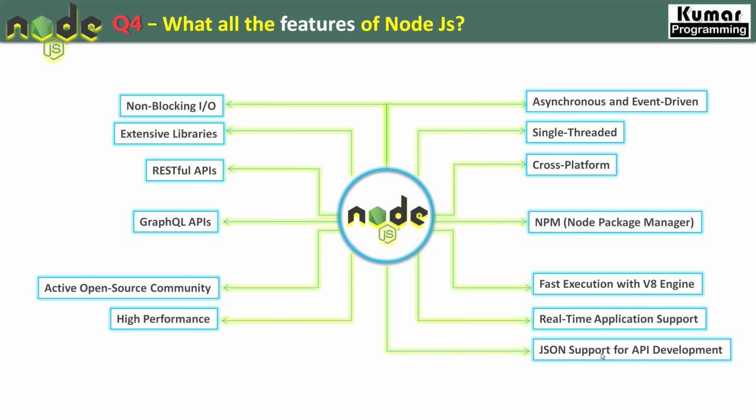Now the very next feature we have is high performance. So Node.js is always known for high performance. High performance because of its single thread, but internally it has worker threads as well. That I will discuss in our upcoming questions, right? And the very next feature is easy to learn. Why easy to learn? Because Node.js is built on top of JavaScript, and if you know JavaScript, then there are no other languages you need to learn. JavaScript is enough to learn Node.js, right? So these are all the features that we have, and some of the things we are going to discuss in detail in our upcoming questions. Now let's move to another question, which is non-blocking IO, right?